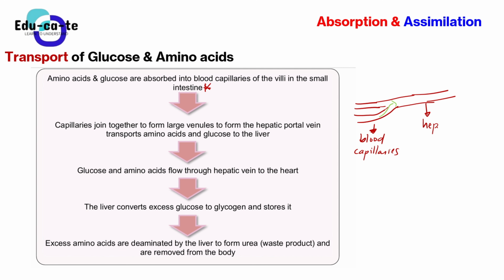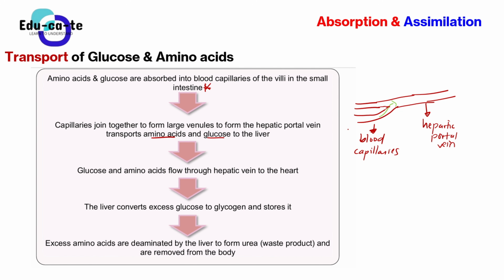So these blood capillaries coming from the villus join together and form large venules that form this hepatic portal vein. This is just a simplified diagram, it's not really accurate. So after joining together to form this hepatic portal vein, what does it do? It transports the amino acids and the glucose to the liver.